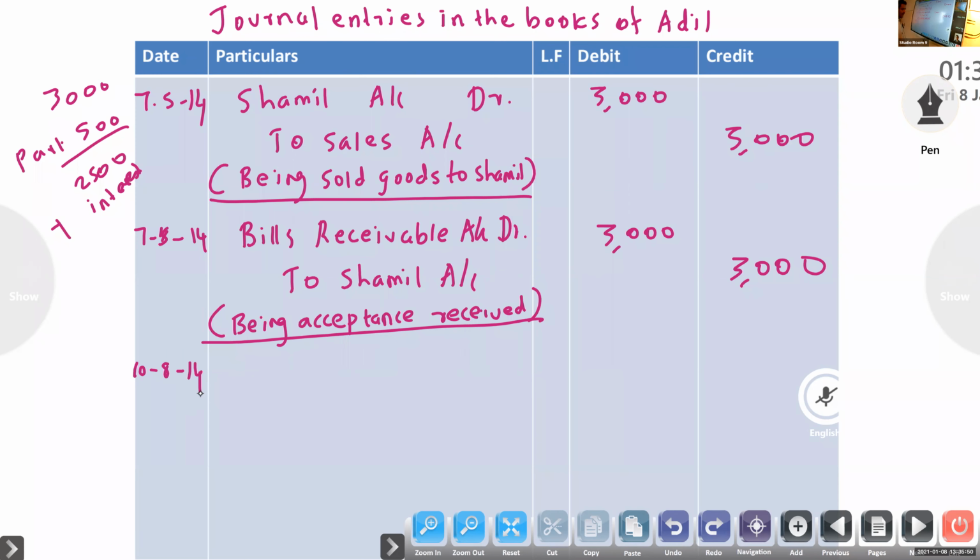So dishonor, first you have to cancel. We know that in every case in the books of drawer, drawee will be debit. Shamil account to, if it is a normal bill means secondary opposite, Shamil account to bills receivable, no noting charge, 3,000.